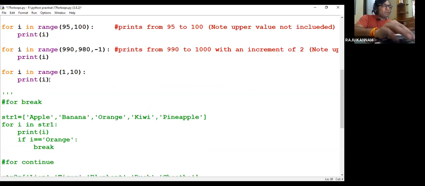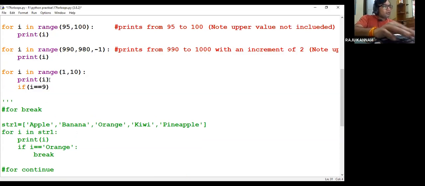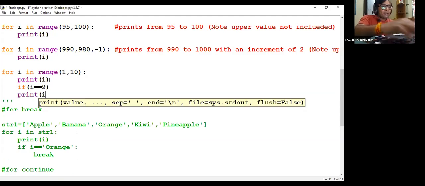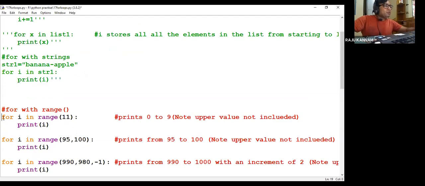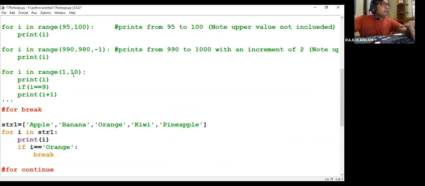Sorry, one if condition. If i equal to 9, right? I'll write here print i plus 1. Okay. Now I'll comment out this particular thing. Programmatically, you can do whatever you want. Okay. So now I'll save this.